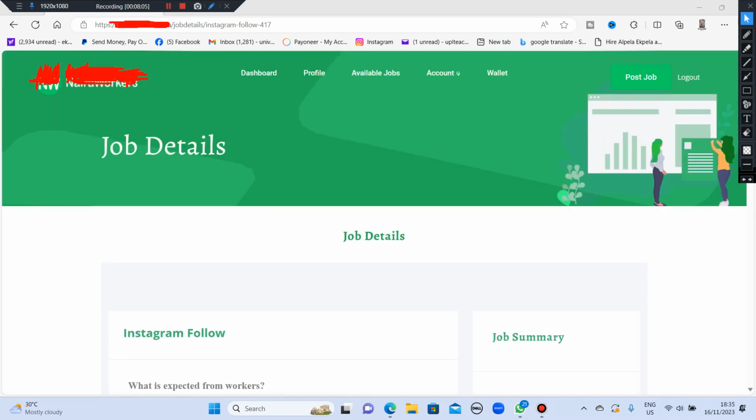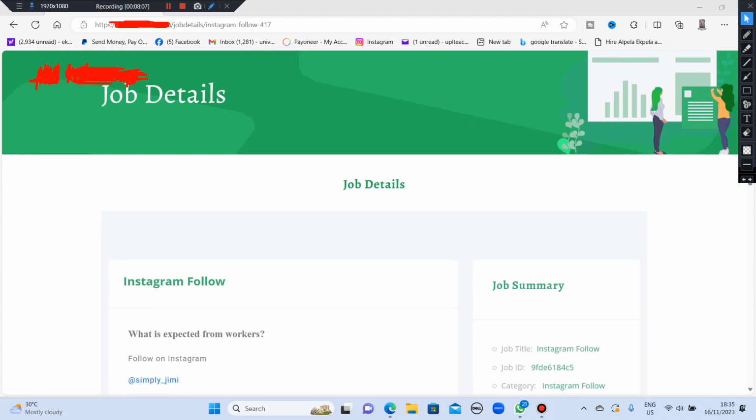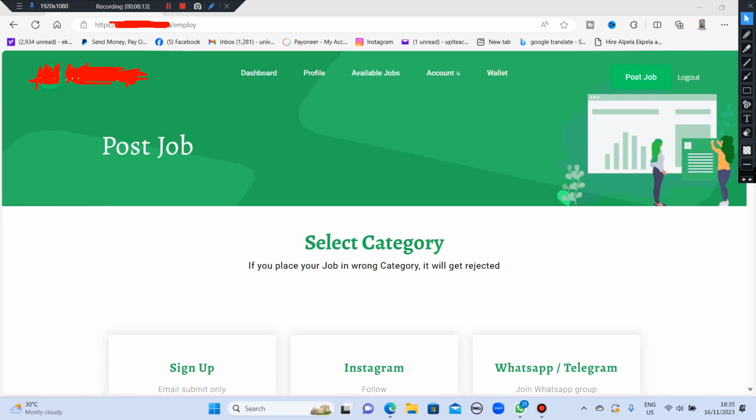And I want to wish everybody congratulations in this, because I know you start earning money from here. So for those people that want to send people to do jobs for them, you just come to this place where they wrote post job, you click on it, and then it will open up this way for you. You now select your category and you place your job. It says if you place your job in wrong category, it will get rejected.